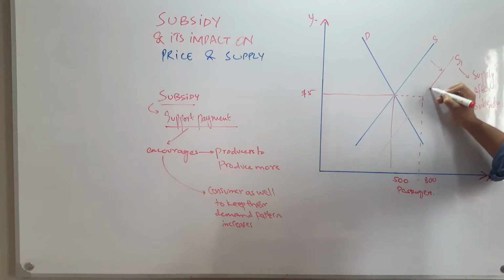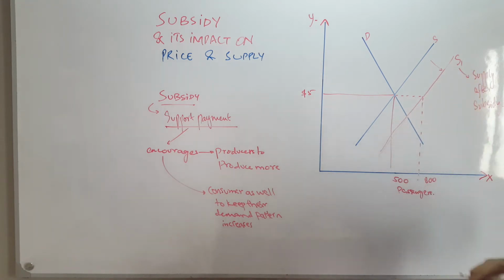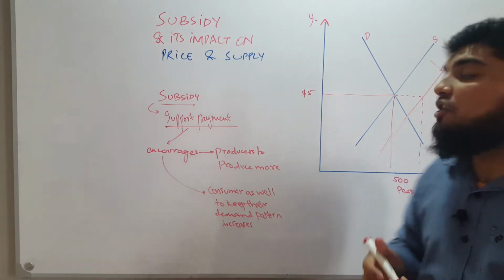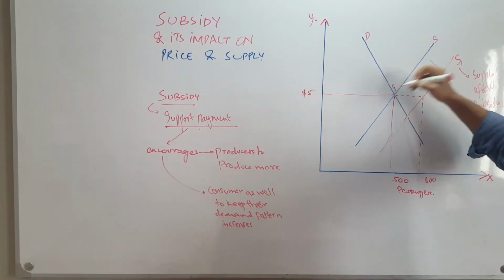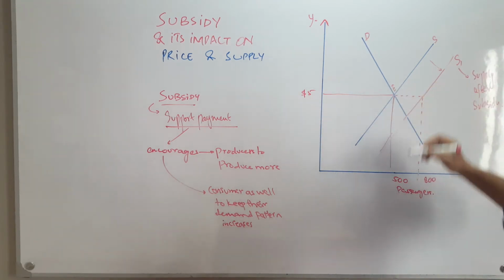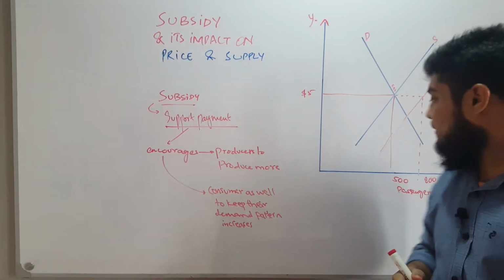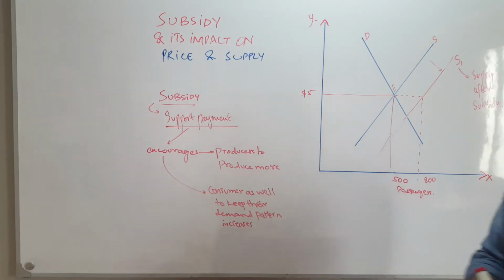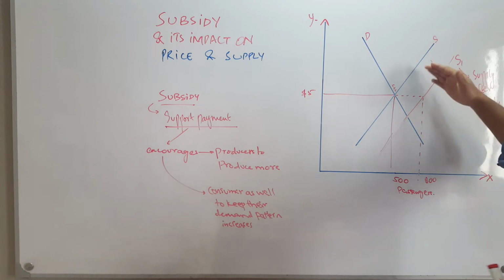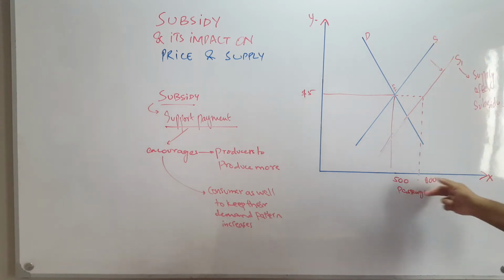Demand is not as high as the supply is. So it will distort the initial equilibrium. The equilibrium price was $5, where the passengers are 500. With the subsidy support, the supply curve shifts from S to S1 with an 800 passenger capacity.